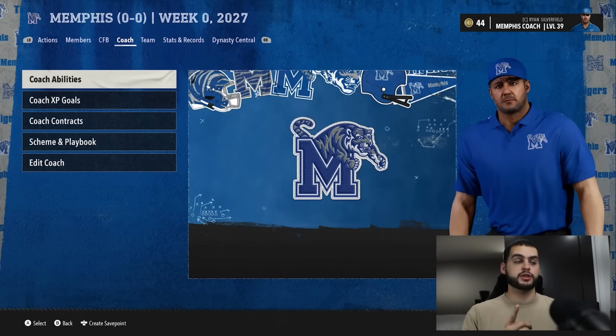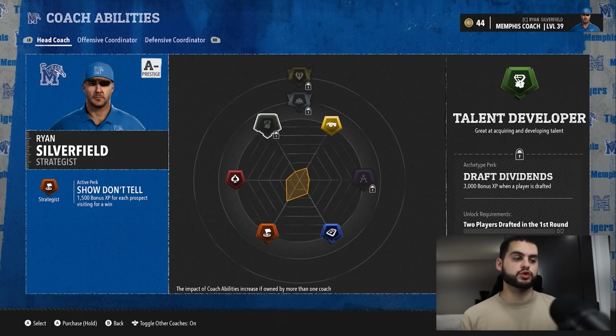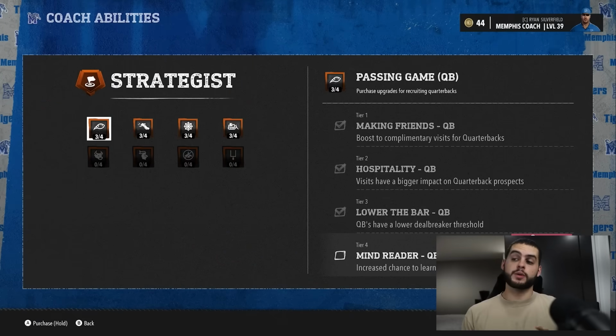By having Tier 3 lower the bar, your pro potential requirement on them goes from a B plus to a B or a B minus. Now, having it on your coordinator too, it goes to a C plus or a C. So now you're basically lowering the bar down to your level. So this is a 2-pronged approach.